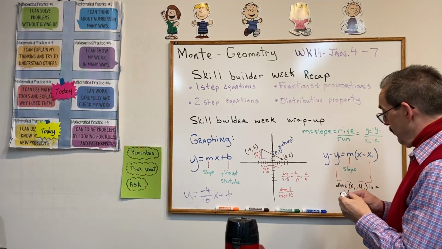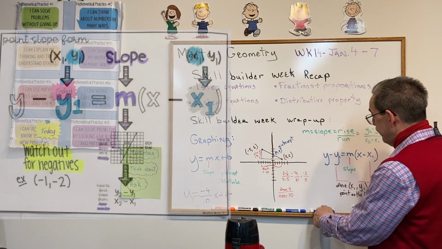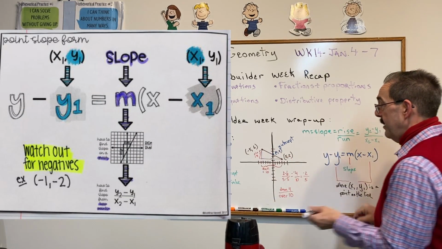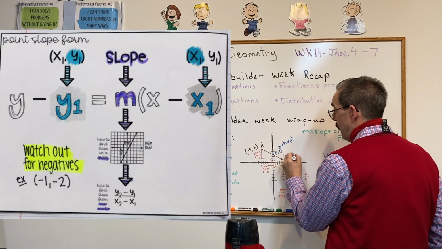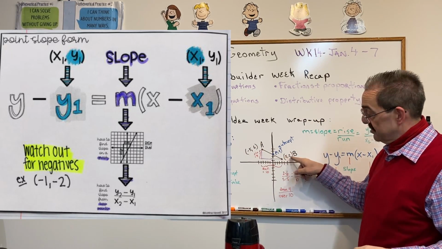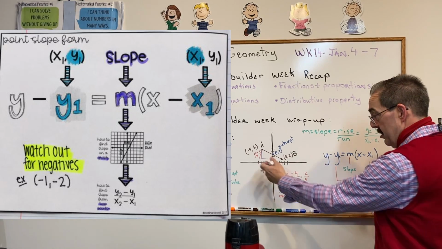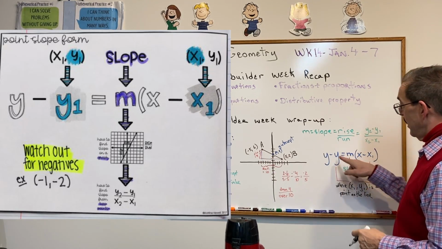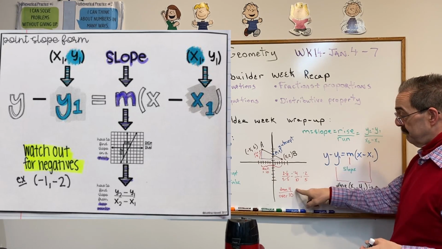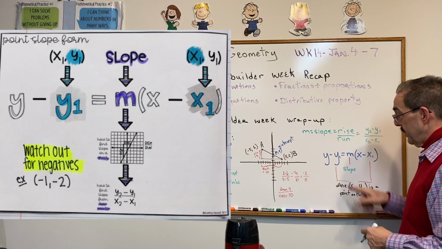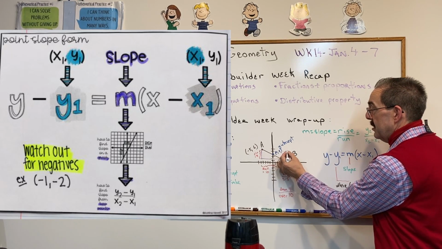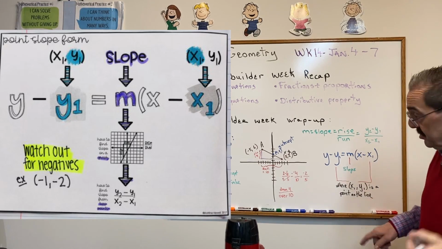Okay, then we come over to this example and we want to know a point on the line. We can either pick point A or point B. Either one. I like positive numbers, so I'm going to use this one. 5, 2 over 5 up 2. Well, if we use that point on the line, we already know the slope of the line. Okay, the slope was the down 4 over 10. And the point on the line is just going to be x, comma, y. So let's just write it.